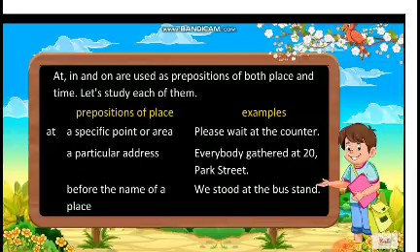So, at, in, and on are used as prepositions of both place and time. Prepositions of place: at, a specific point or area. Please wait at the corner. What is the specific point? Corner. A particular address. Everybody gathered at 20 Park Street. What is the address? 20 Park Street.